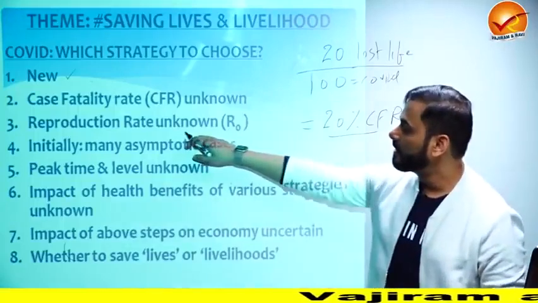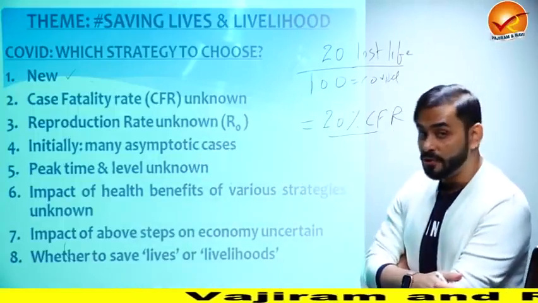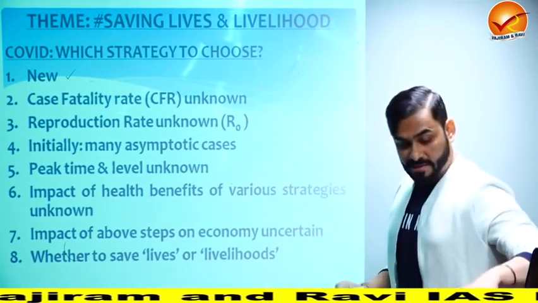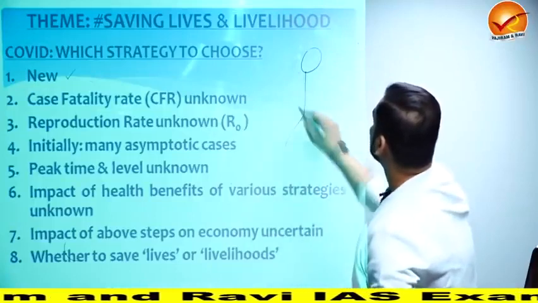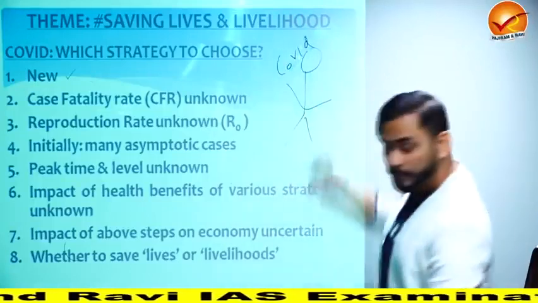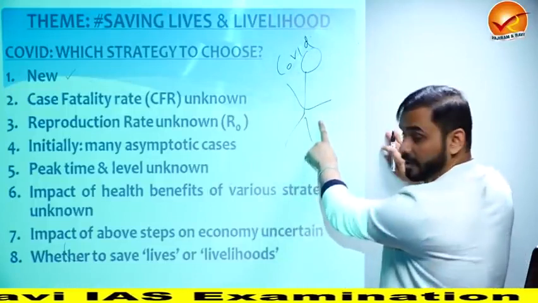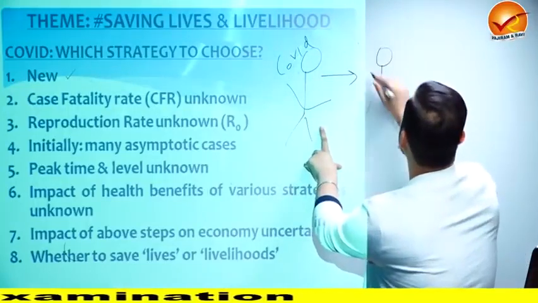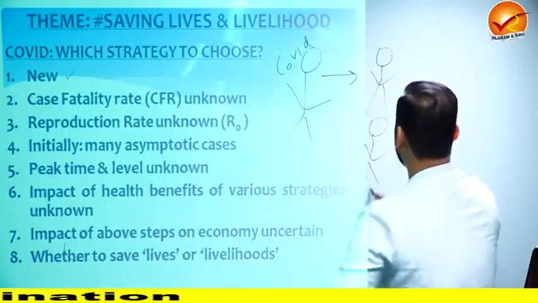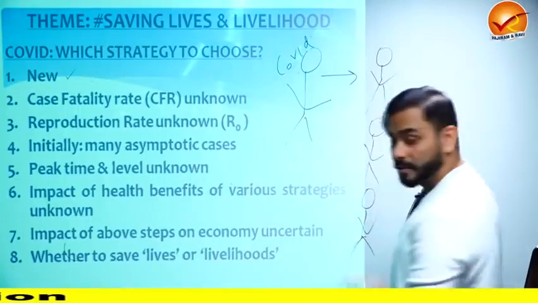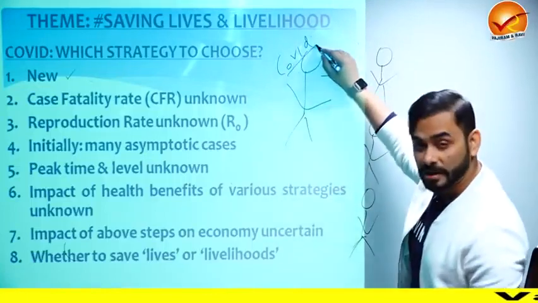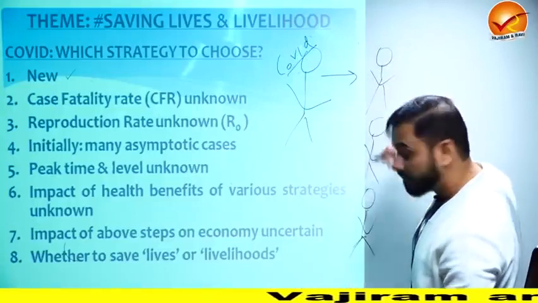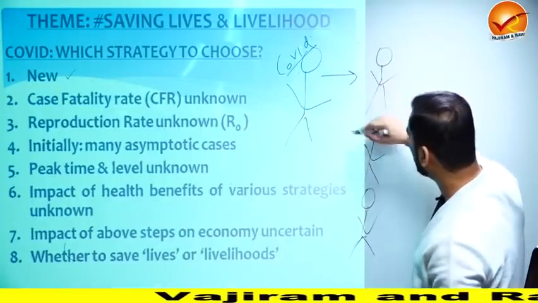Then there is something called the reproduction rate, R0, which was unknown. I'll give you an example of the meaning of reproduction rate. So guys, suppose there is this guy. Suppose this person has COVID. Now suppose this person travels in a metro train in Delhi, which means he will come in contact with so many people. If he comes in contact with 3 people, these 3 people have a very high chance of contracting COVID. They might be infected.